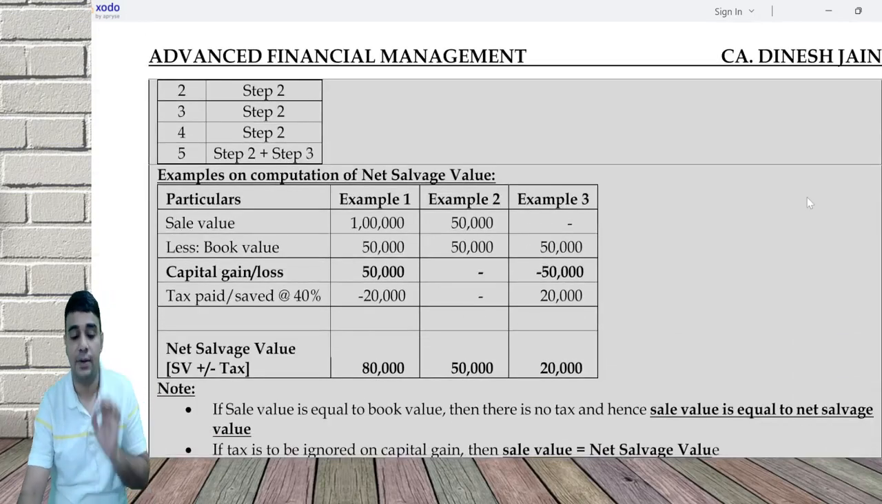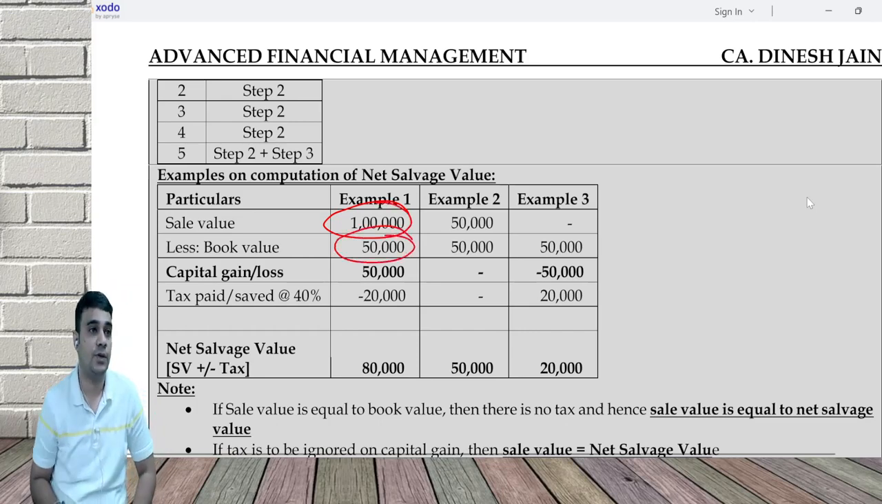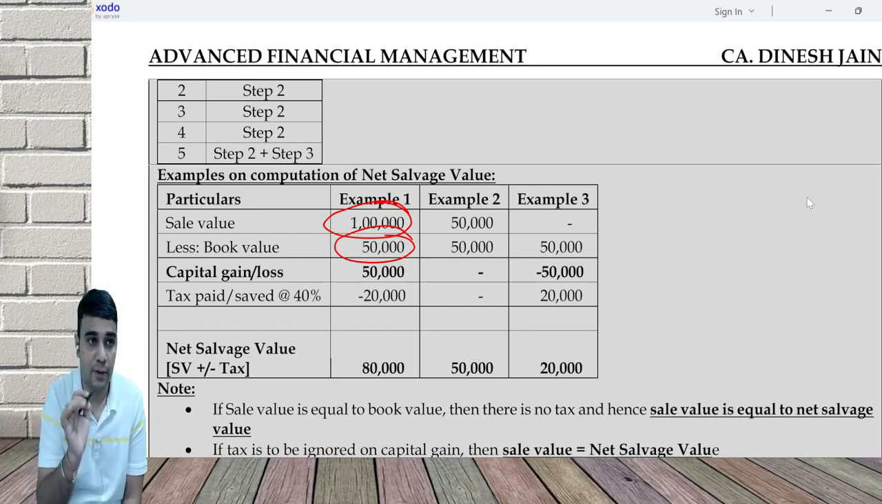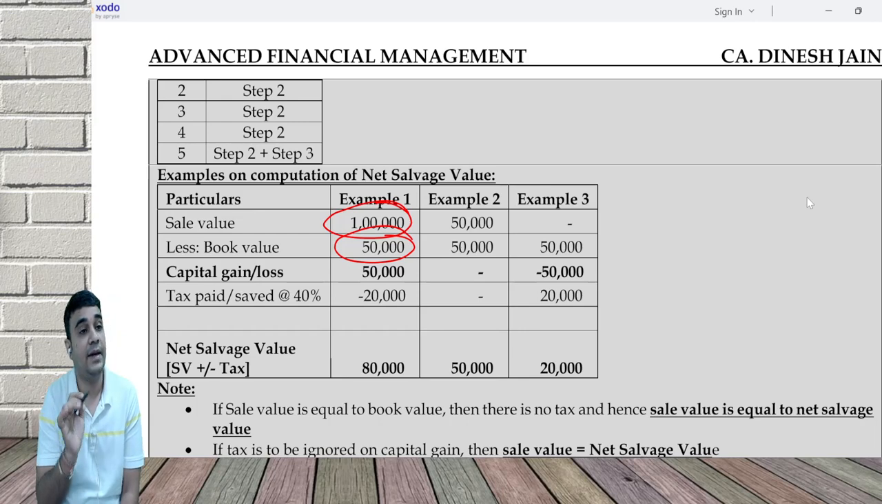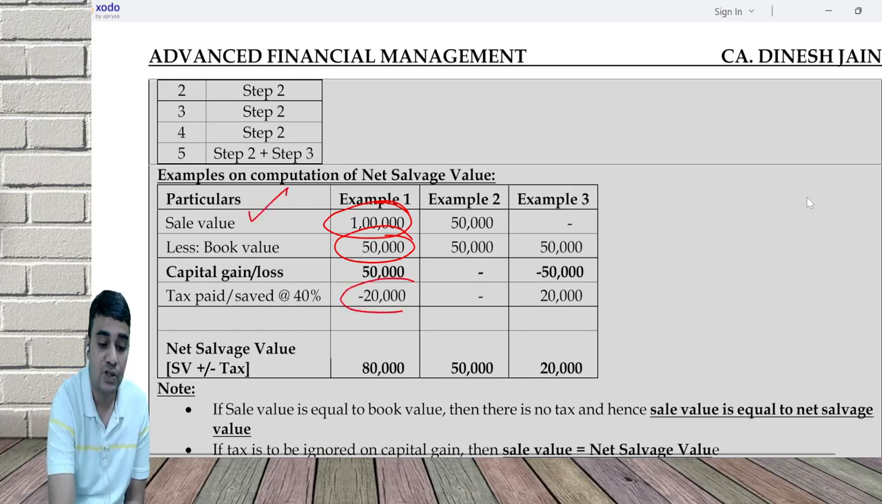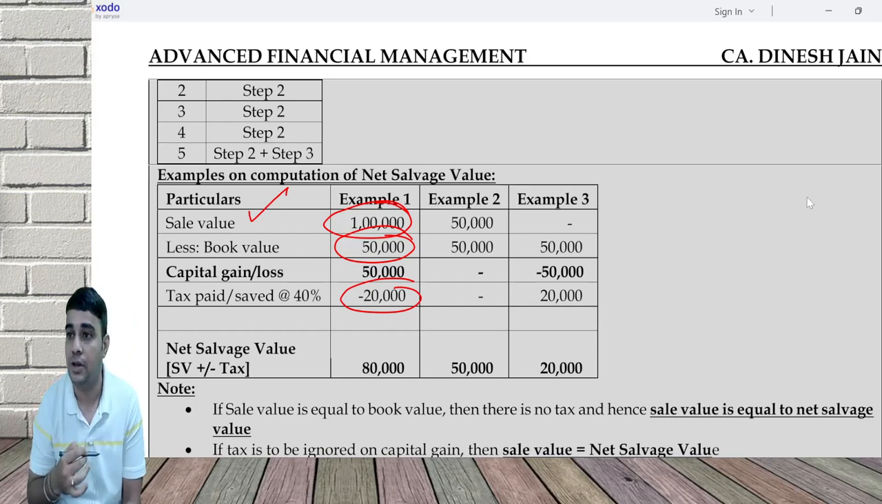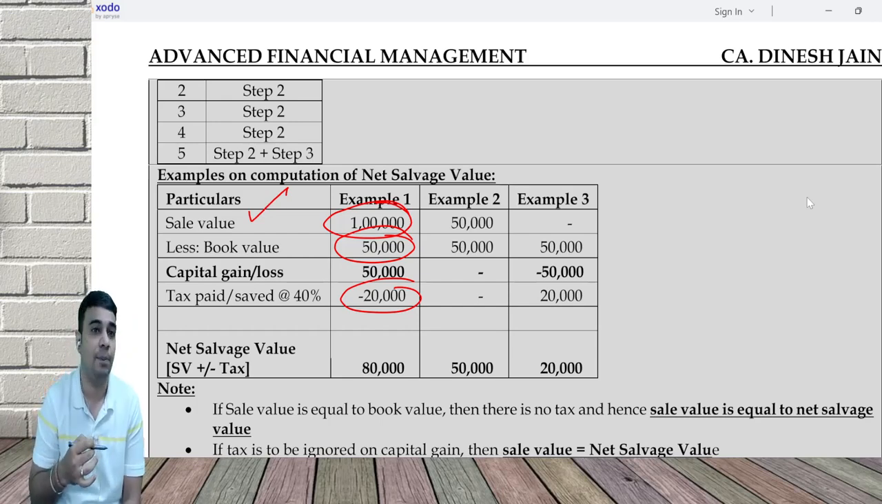Example is a very important thing. Sale value is 1 lakh, okay. Book value is 50,000. I make a capital gain of 50,000. On the capital gain of 50,000, we need to pay income tax at the rate of 40%, which is 20,000. What is NSV? Many students in a hurry think it is a continuation and do 50,000 minus 20,000 and write 30,000. It's not a continuation. There's a line gap in between.